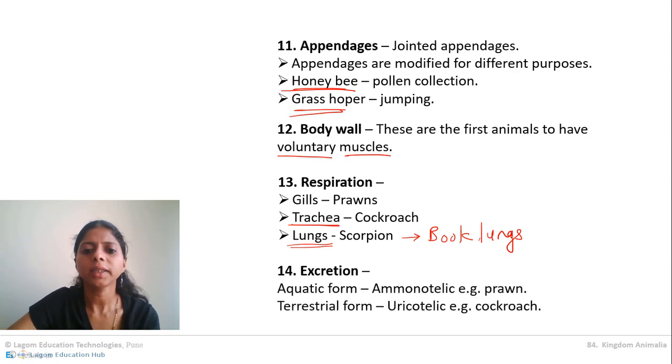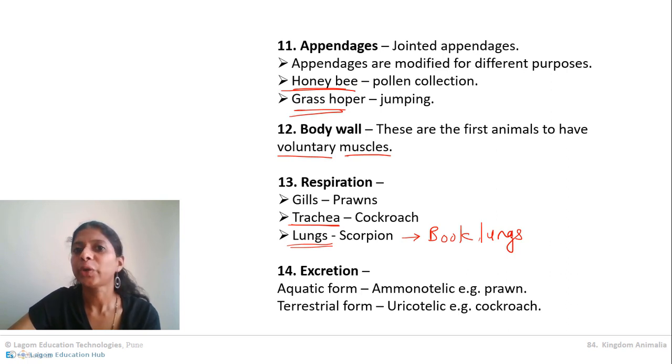Understanding? Then next one is their excretion. The aquatic forms, like prawns and crabs, are ammonotelic in nature. Ammonia is their excretory product, and the terrestrial forms are uricotelic.